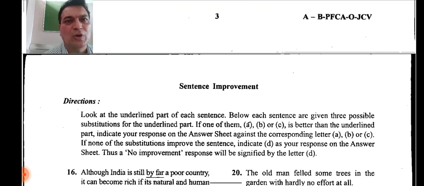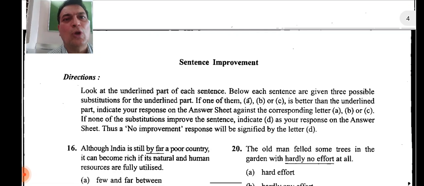We have taken up this particular question paper because there are 15 examples of spotting errors and another 15 examples of sentence improvement, where grammar plays a very important role. So if you have command over grammar, if you are familiar with the rules of grammar, then definitely you will be able to do well in this GAT English examination. So let's go to this question now.